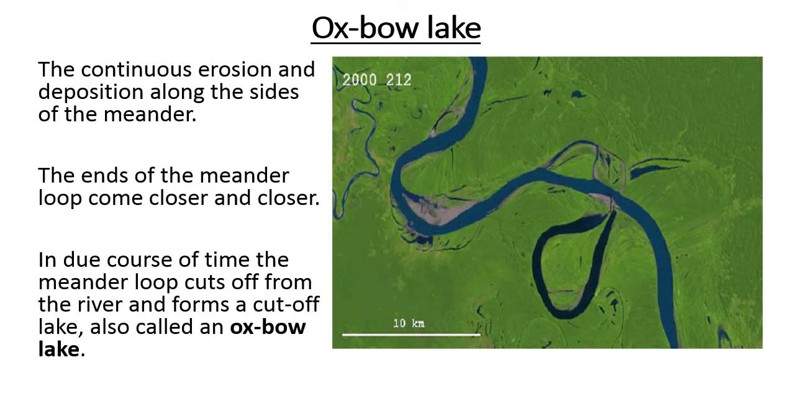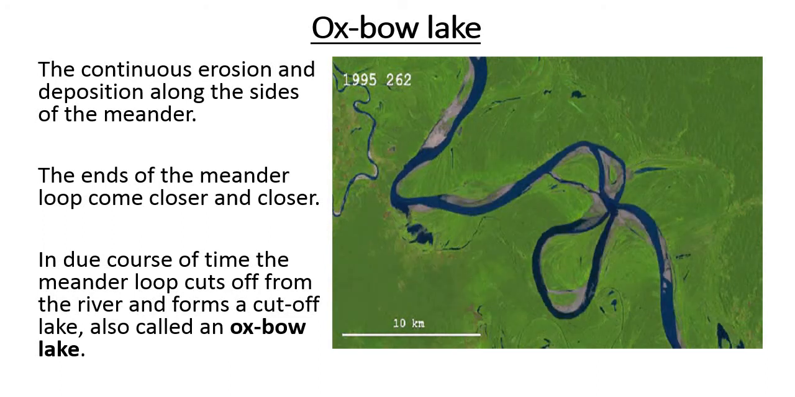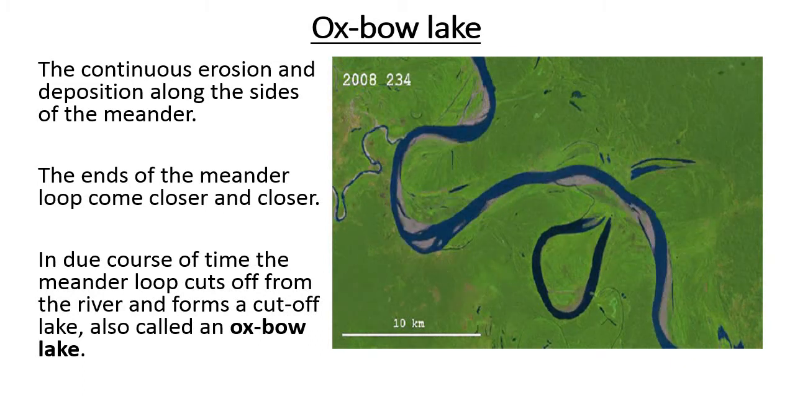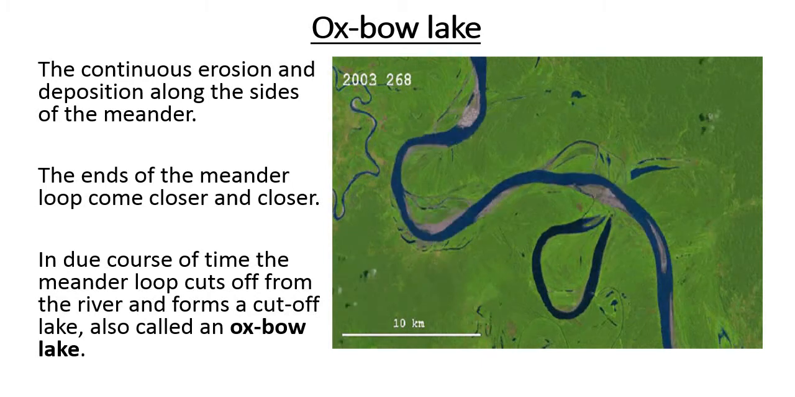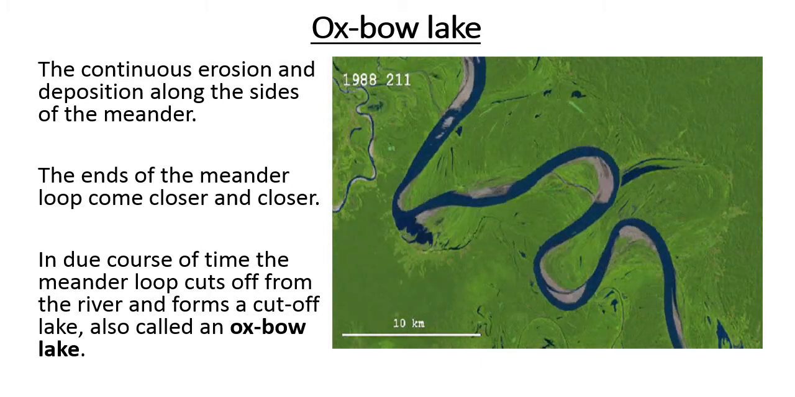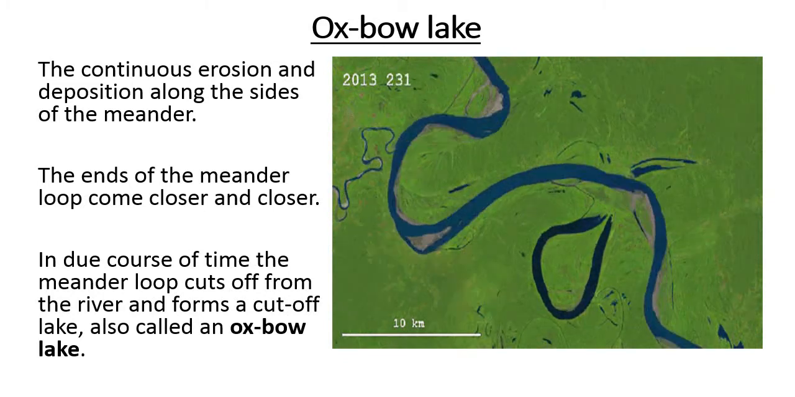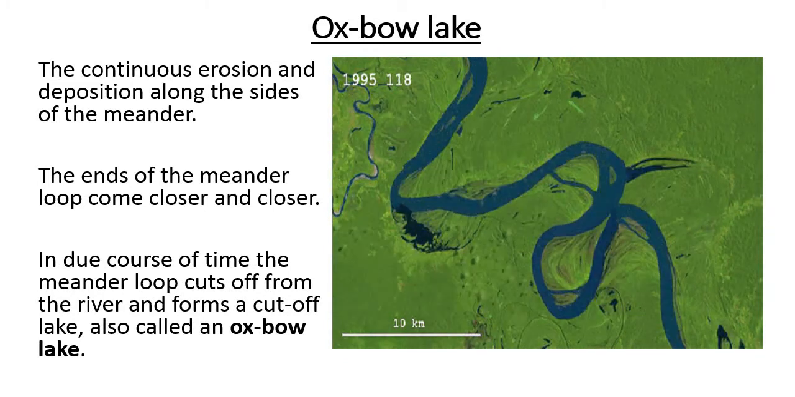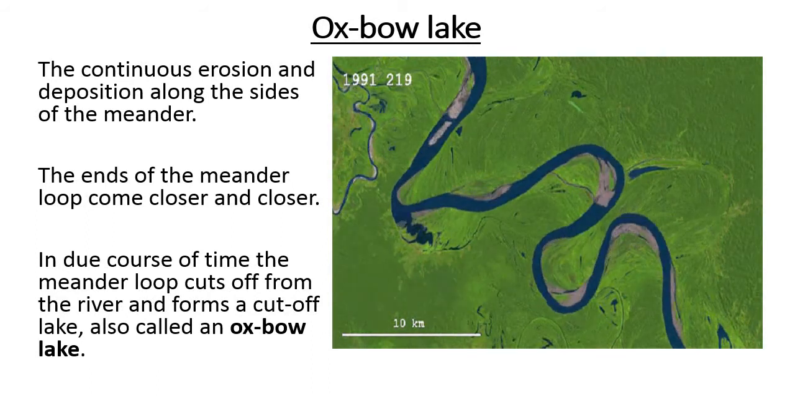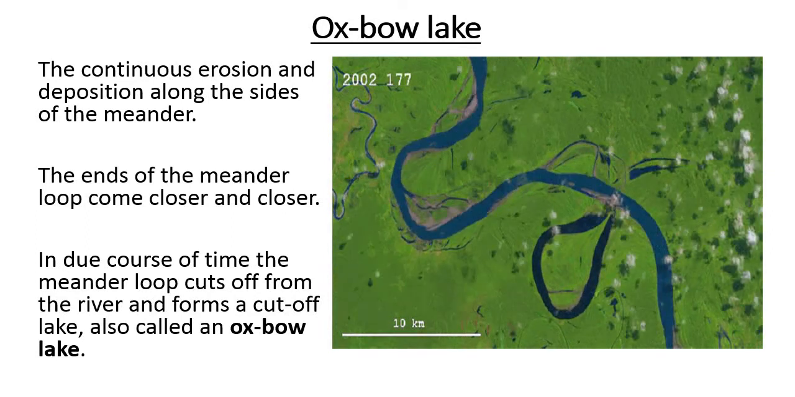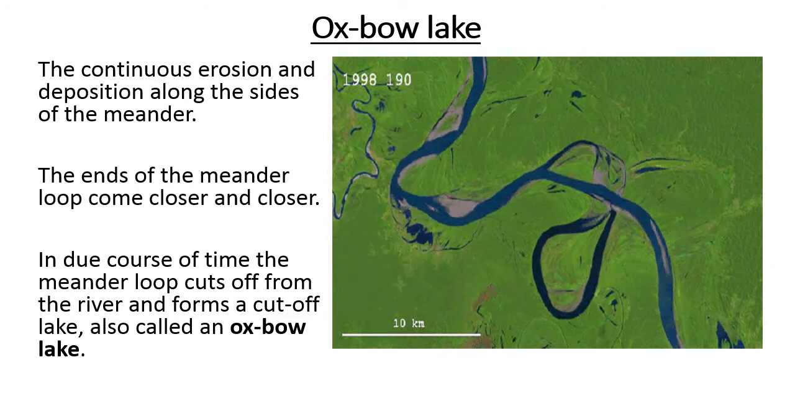Next feature which is formed by a river is the Oxbow Lake. This is the lake, Oxbow Lake. Now, how is it formed? There is continuous erosion and deposition along the side of the meander. Here, this is the meandering river. Erosion and deposition activity is going on because of the force of the river water, erosion as well as deposition.